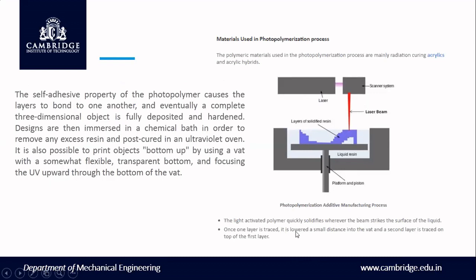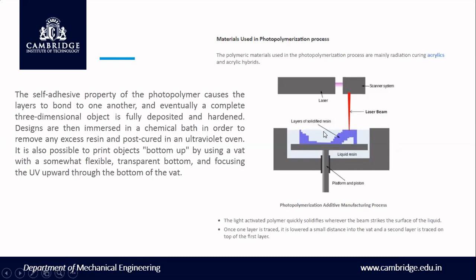Okay, it starts printing here. The light-activated polymer quickly solidifies whenever the beam strikes the surface of the liquid. Once one layer is traced, it is lowered a small distance into the vat, and the second layer is traced on top of the first layer. That is the same thing I told you about the piston and cylinder. Actually, it's a piston and platform type of arrangement.